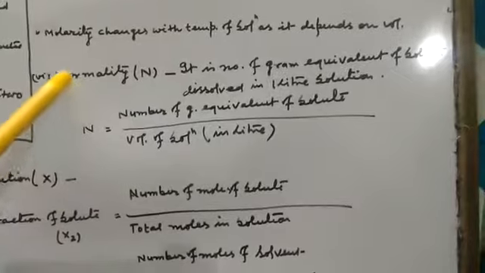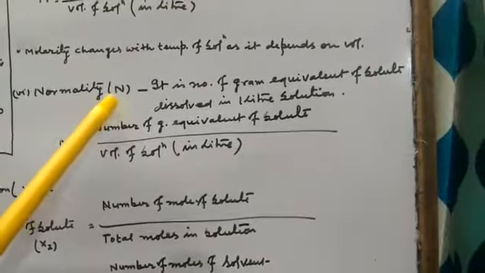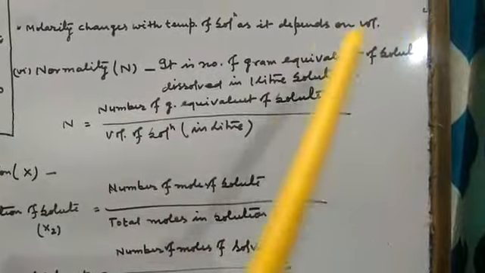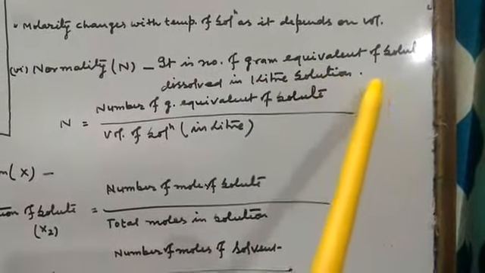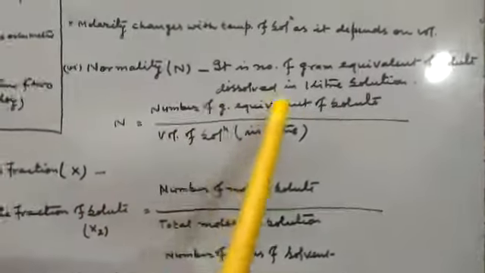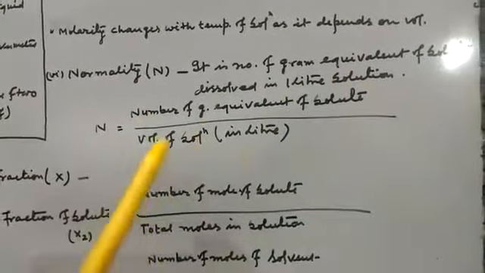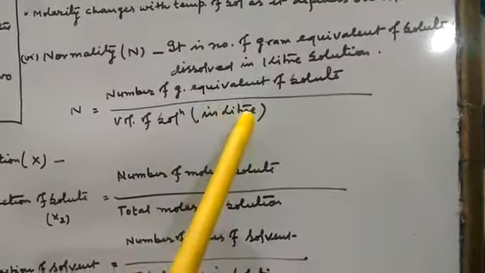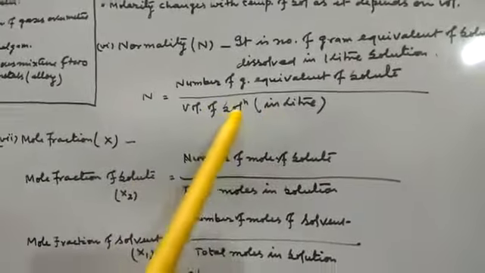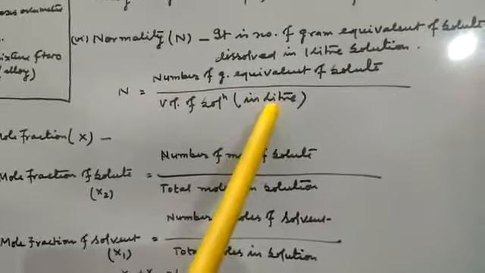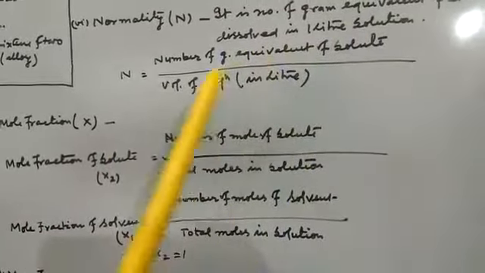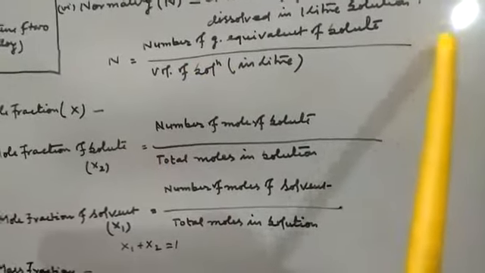Now next, normality. It is denoted by capital N. It is number of gram equivalent of solute dissolved in 1 liter solution. So normality will be number of gram equivalent of solute divided by volume of solution in liter. Here also, when volume of solution is in milliliter, then normality will be number of gram equivalent of solute divided by volume of solution into 1000.